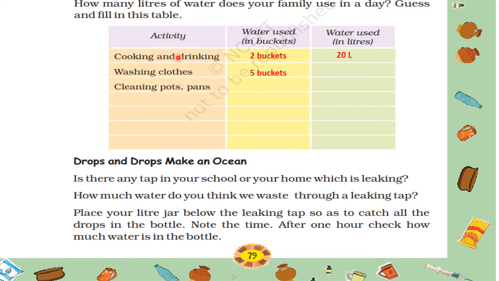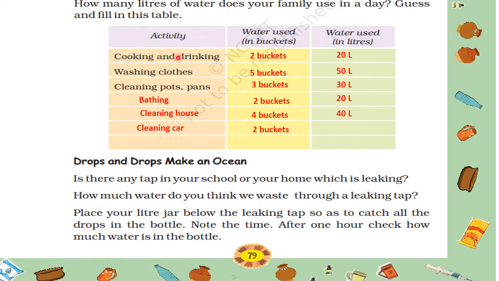Washing clothes 5 buckets, and that is 50 liters. Cleaning pots and pans 3 buckets, and that is 30 liters. Now bathing 2 buckets, that is 20 liters. Then cleaning house 4 buckets, that is 40 liters. Then cleaning car 2 buckets, 20 liters. Watering plants, that is 8 buckets, and it is 80 liters. Children, I have written it on my own. You have to write your answers on your own.